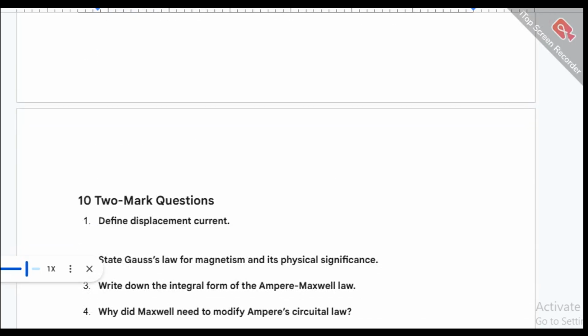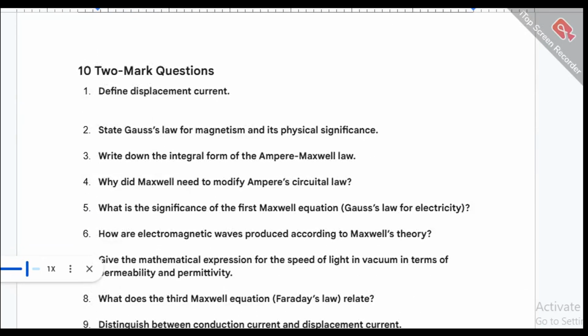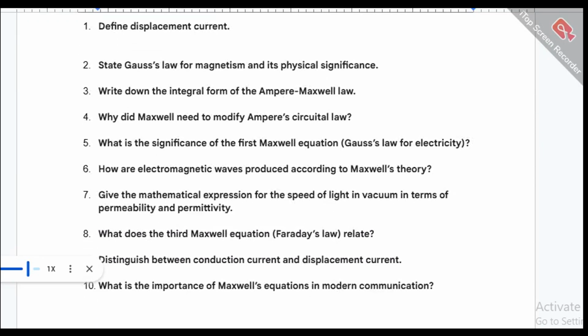10 2-mark questions. 1. Define displacement current. 2. State Gauss's law for magnetism and its physical significance. 3. Write down the integral form of the Ampère-Maxwell law. 4. Why did Maxwell need to modify Ampere's circuital law? 5. What is the significance of the first Maxwell equation, Gauss's law for electricity? 6. How are electromagnetic waves produced according to Maxwell's theory?